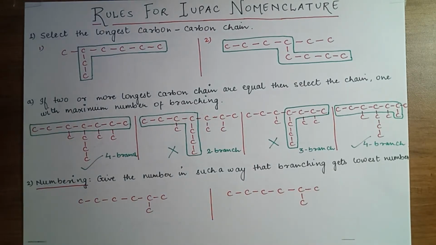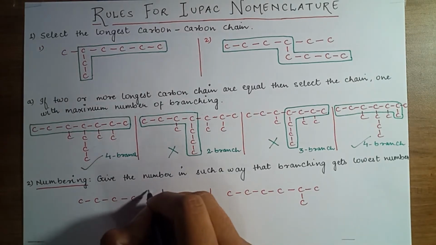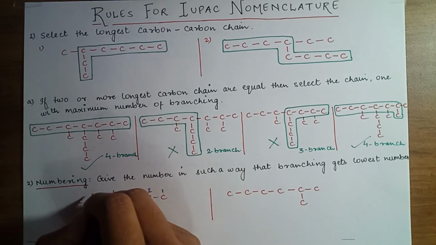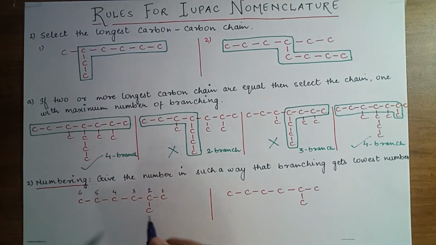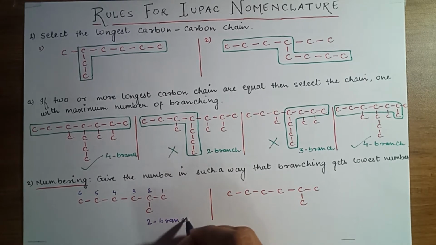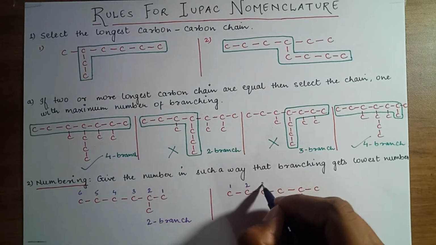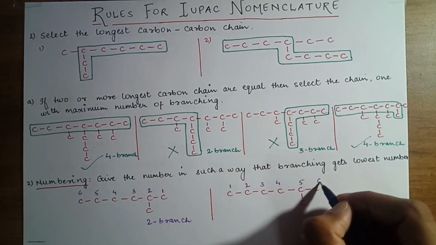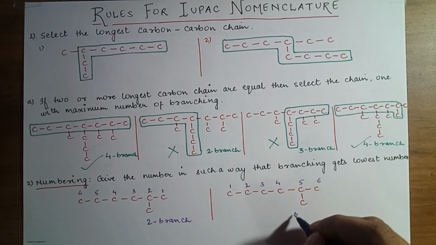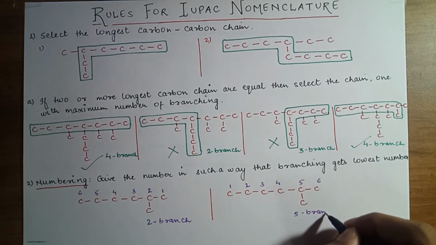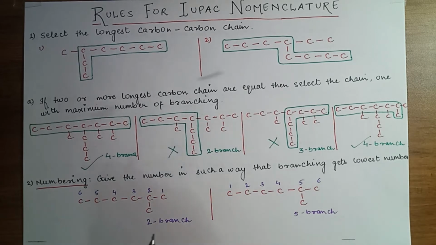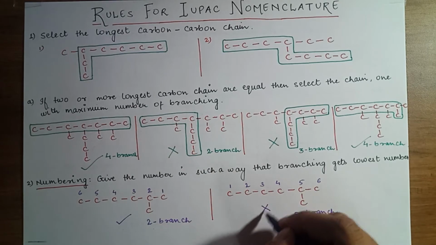The first way to give the numbering is to start from the left hand side: 1, 2, 3, 4, 5, 6. So the branching is at the second carbon. Next, start from the right hand side: 1, 2, 3, 4, 5, 6. So the branching is at the fifth carbon. As we can see, you have to give the number in such a way that branching gets the lowest number. So this is the correct one and this is the incorrect one.